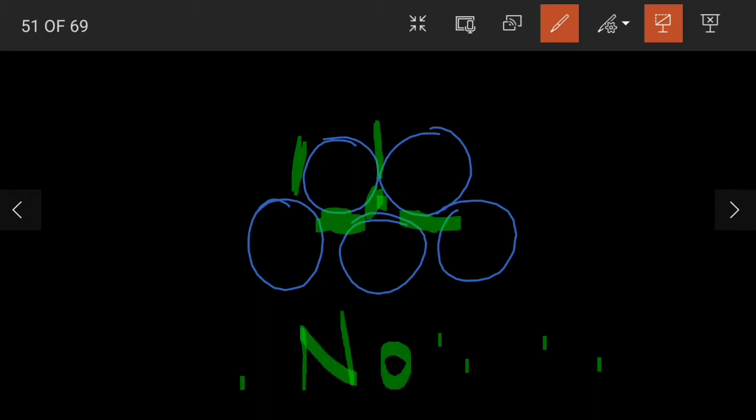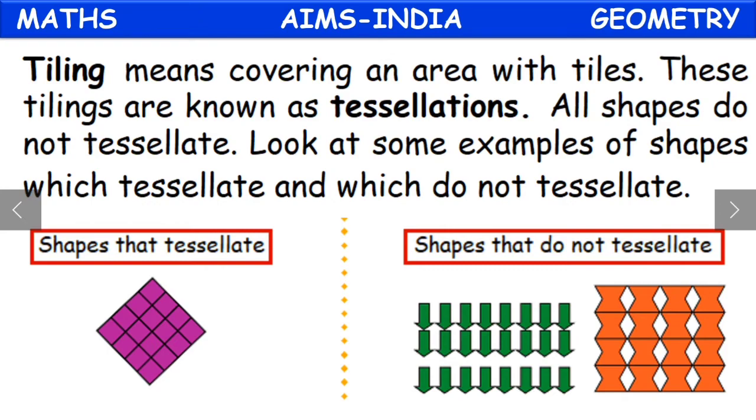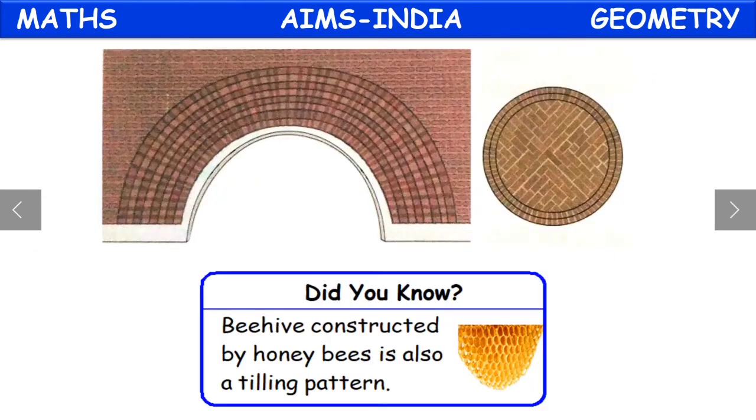No, we cannot use it for tiling. So these shapes are an example of a shape that does not tessellate. In summary, what did we learn just now, children? We have learned that there are a few shapes that can be used for tiling and a few that cannot be used for tiling. Now what is tiling? Tiling means covering an area with tiles, and the other name for tiling is nothing but tessellations.